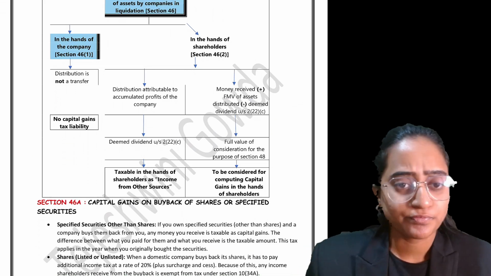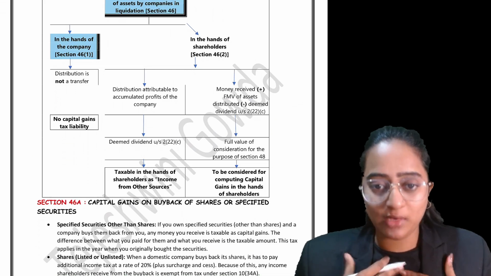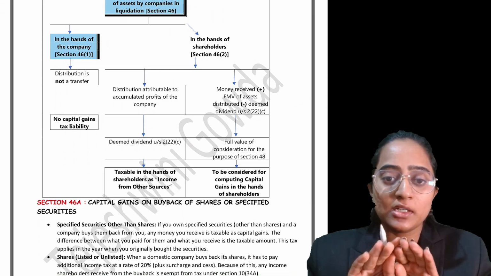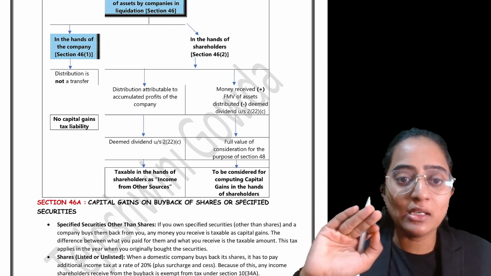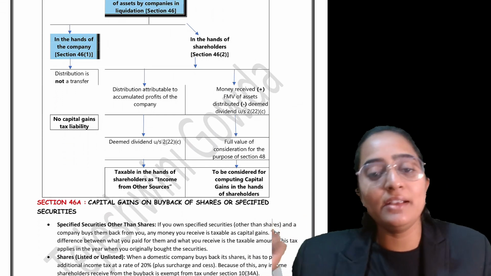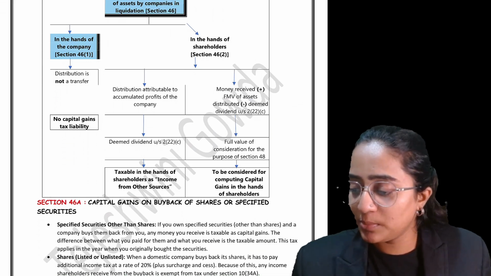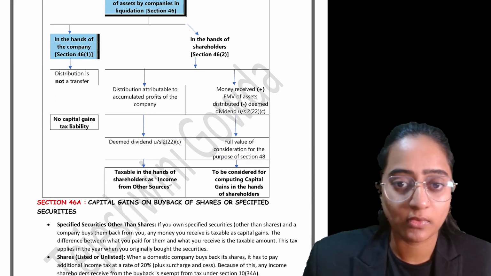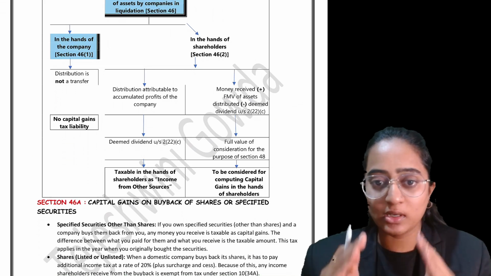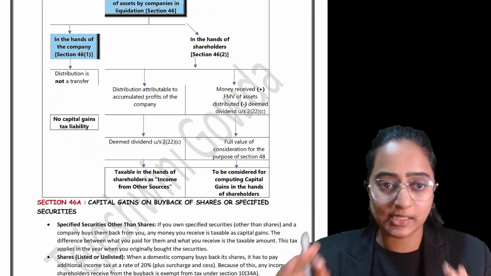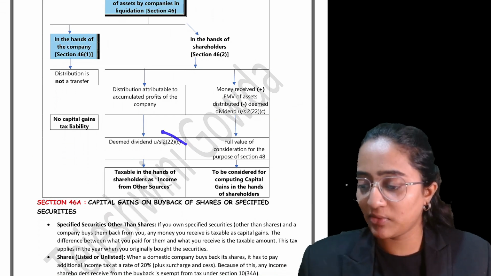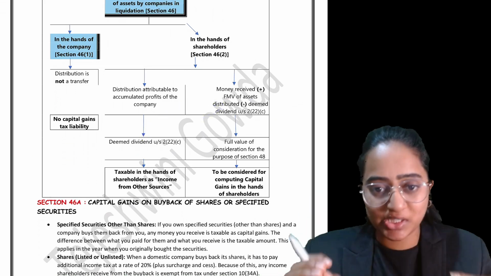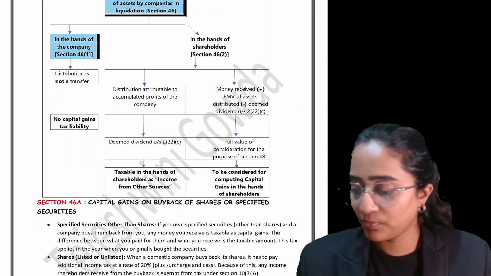That is nothing but in the hands of the shareholder. When the company is distributing the asset to me, I am going to classify it under two heads: one is deemed dividend, and the other is the extent other than deemed dividend. Whatever I have received other than deemed dividend, I am going to subject to capital gain. Everyone, this is not a regular class, so I am keeping it very simple for revision. In my regular class, I would have explained what is meant by deemed dividend, why we are doing the subtraction, everything. This is a revision. Okay.